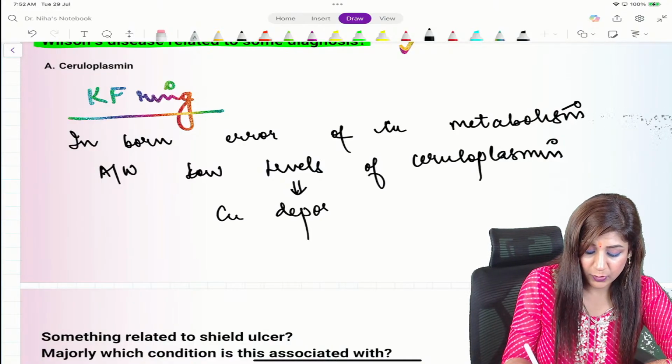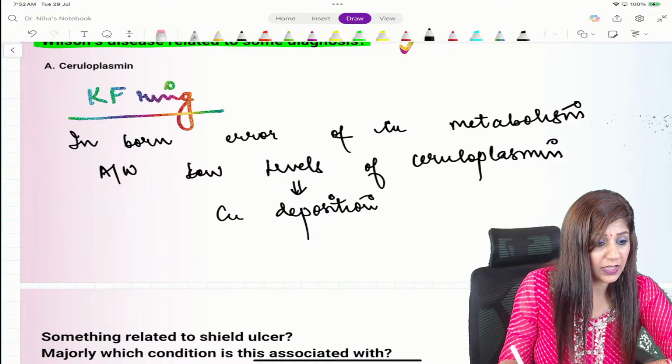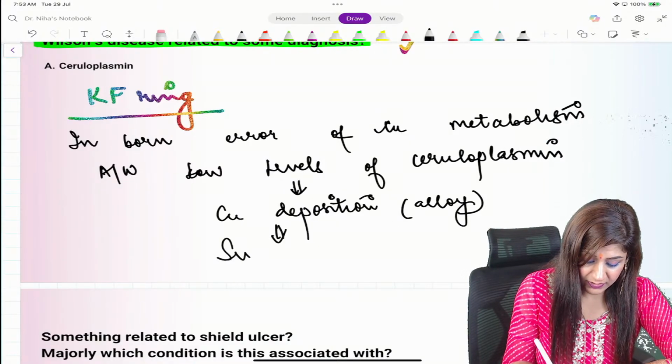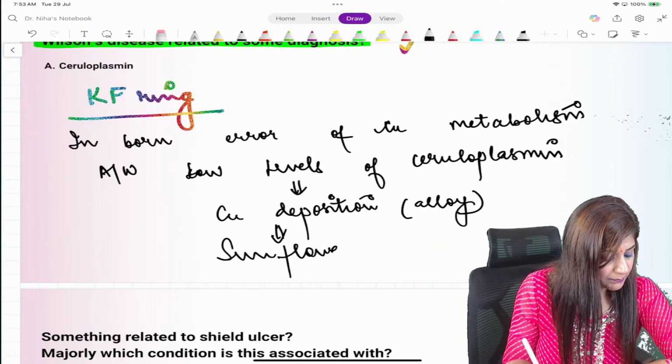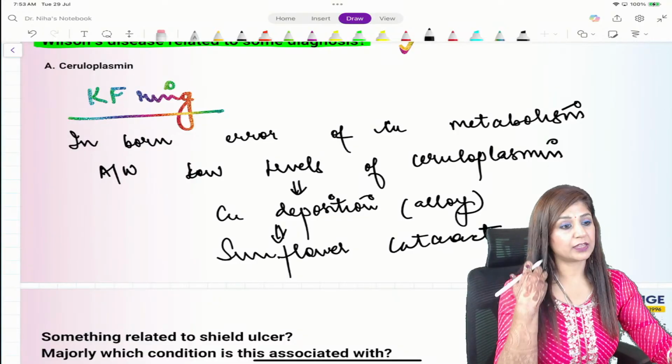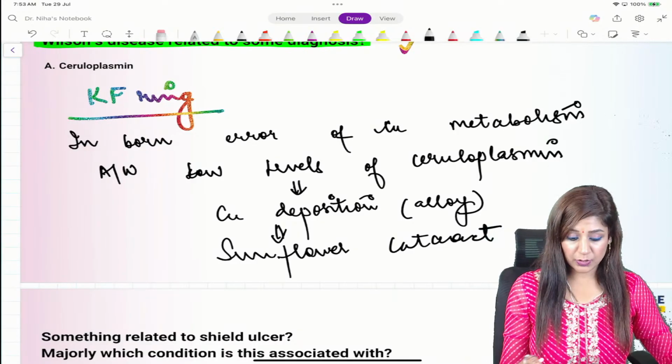This copper deposition takes place in the alloy form, which is why we can have sunflower cataract. Can somebody remind me of the question?